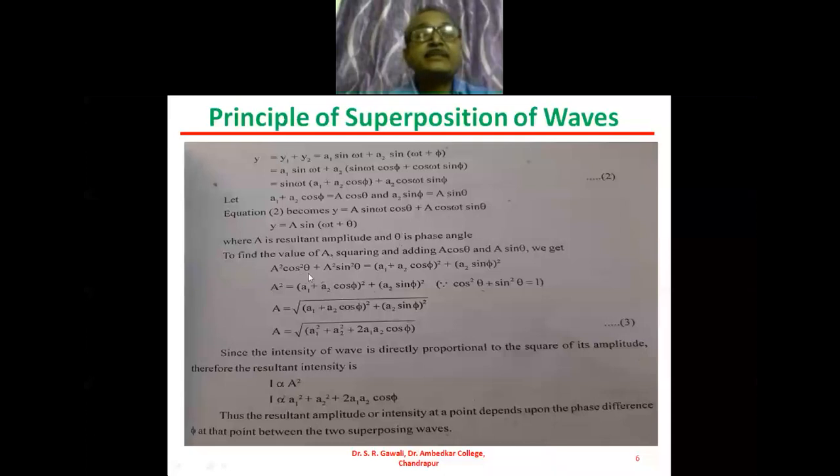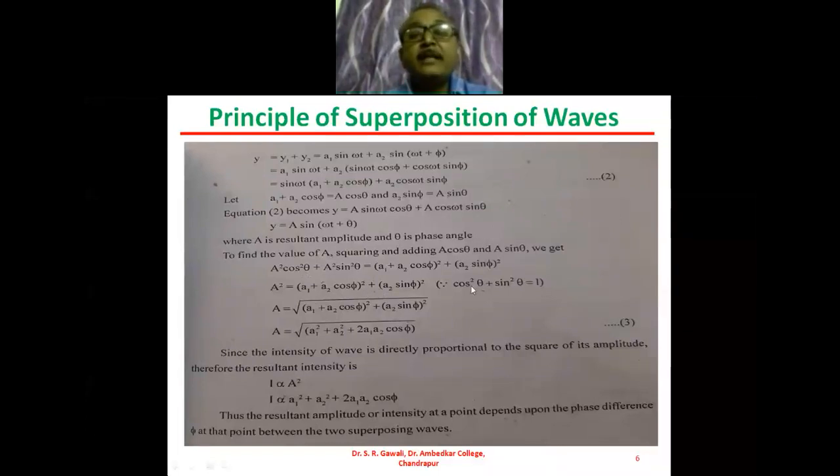Now here we will obtain the value of A and we will obtain the value of the phase angle theta. So to find out the value of A, squaring and adding the A cos of theta and A sin of theta, we get A square cos square theta plus A square sin square theta, it is equal to, and what is the A? A is nothing but the a1 plus a2 into cos of phi whole square plus a2 into sine of phi whole square. So from this we get A square is equal to, in bracket, a1 plus a2 into cos of phi, square, plus a2 into sine of phi whole square.